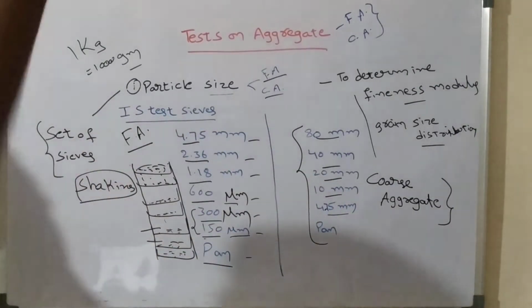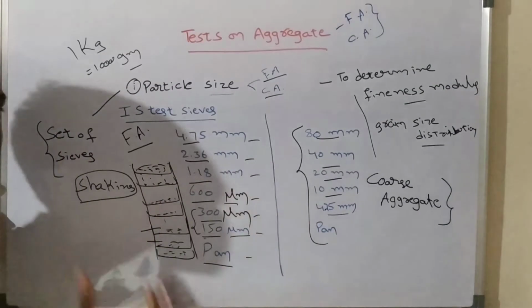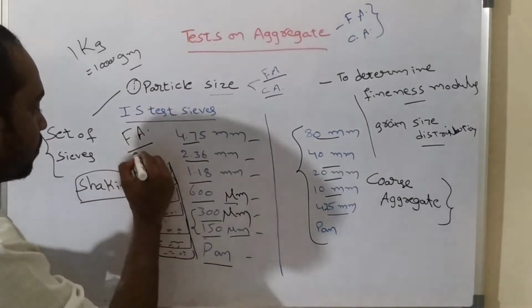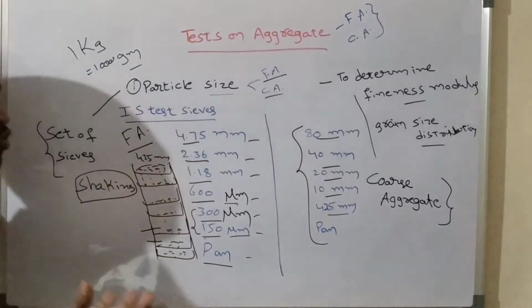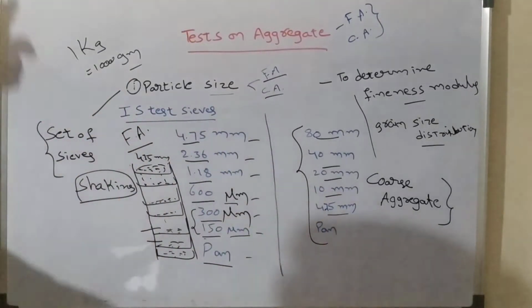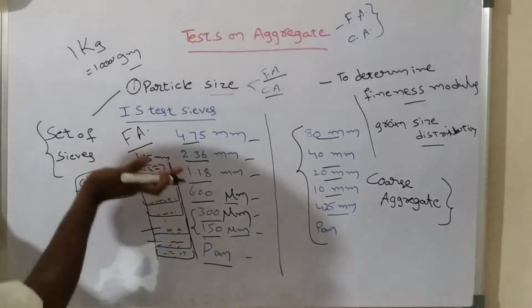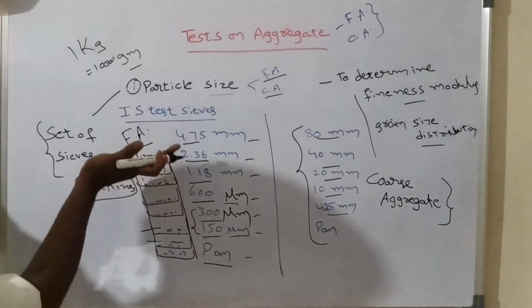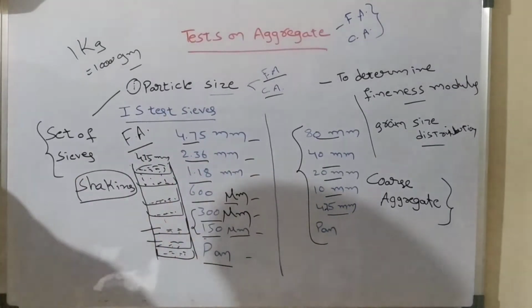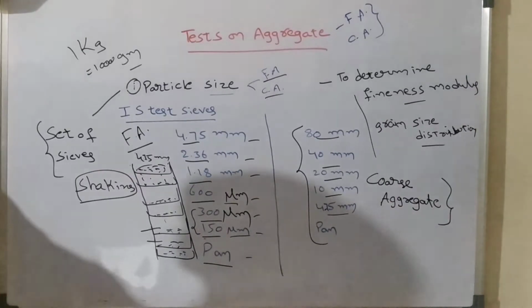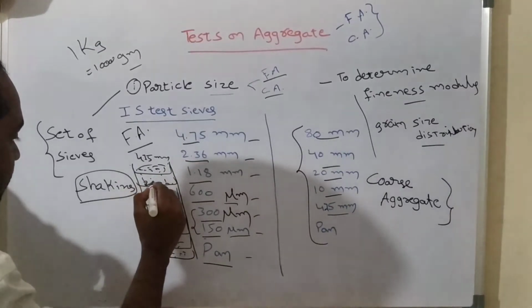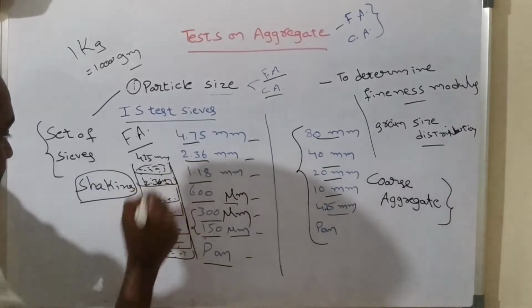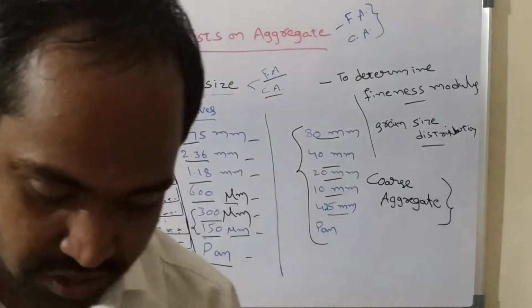Understand? The openings of the first sieve are 4.75 mm, so the particles whose size is greater than 4.75 mm will be retained in the first sieve and the rest will pass through. Then the particles whose size is greater than 2.36 mm will remain on the 2.36 mm sieve and the remaining will pass through.